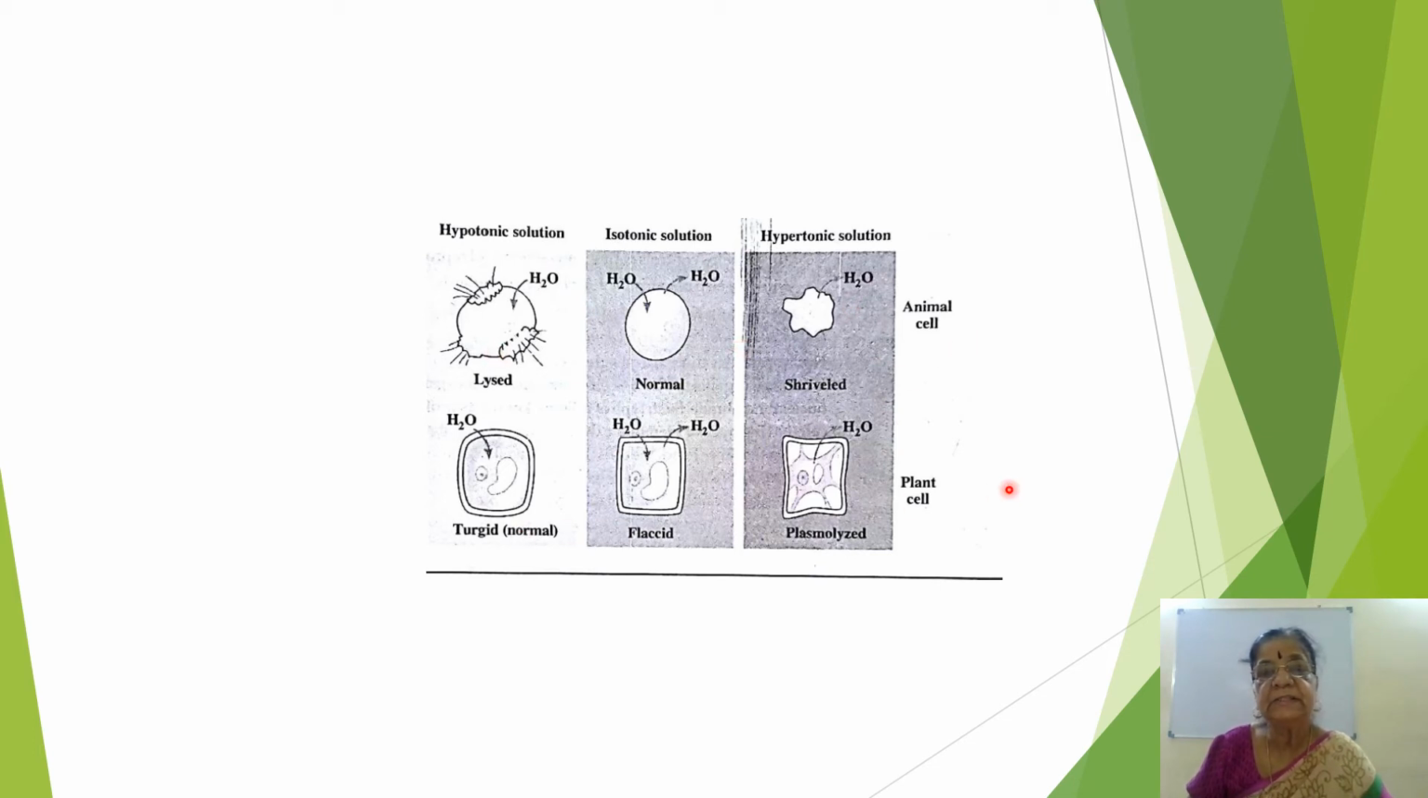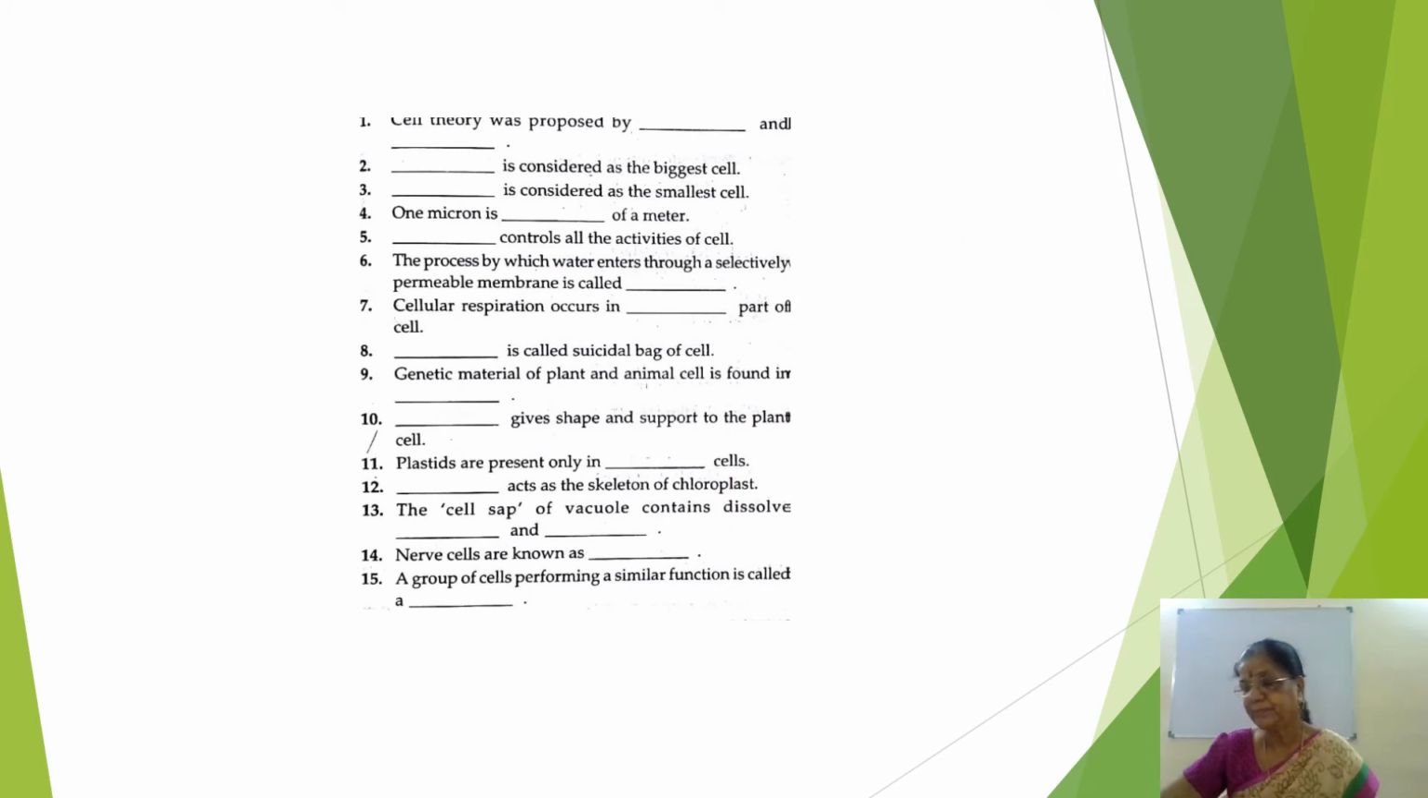Same way these three diagrams: first it becomes a normal cell, turgid, then equal movement in and out, then flaccid, then plasmolyzed plant cell. This is for hypertonic, isotonic and hypotonic description. Okay, now this is the fill-up where you can go through and try to find out the answer, and note that answer down.